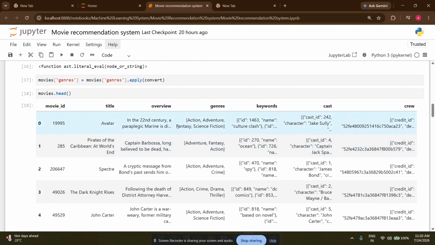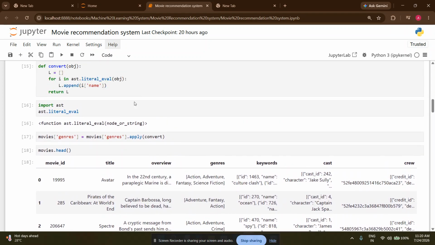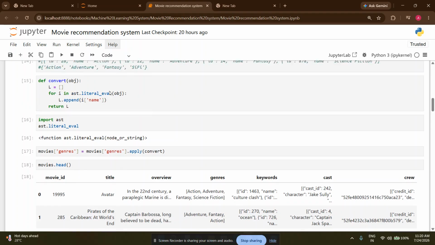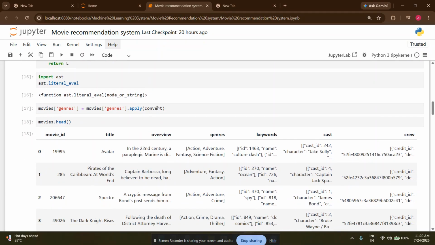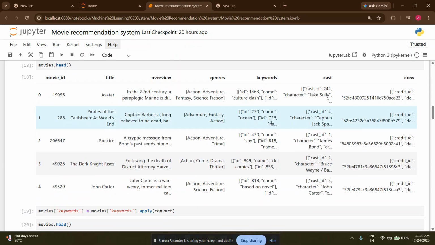As you can see, the first code that I have written, we define a function named convert to clean the data. And here you can see that we have cleaned the data of genres and the name of the movie.